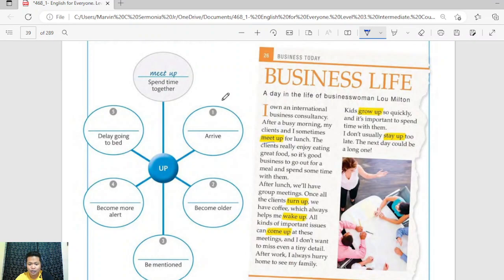After lunch, we'll have group meetings. Once all clients turn up, we have coffee, which always helps me wake up. All kinds of important issues can come up at these meetings, and I don't want to miss even a tiny detail.